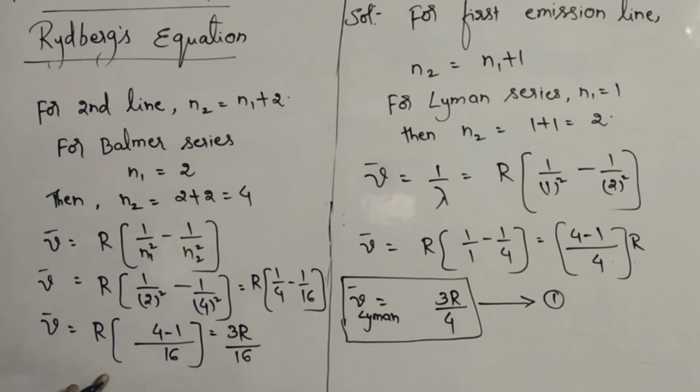Now this you will be taking as the second equation.